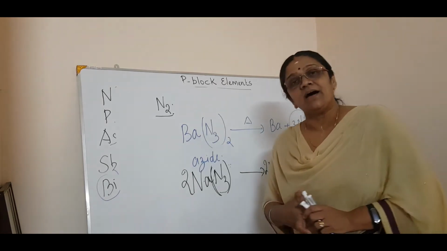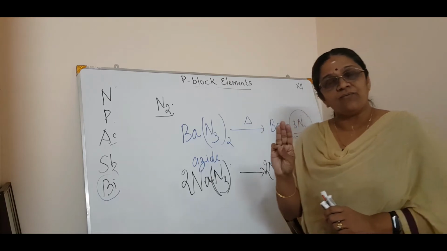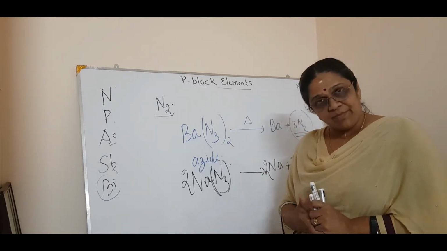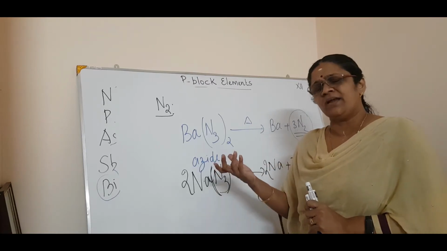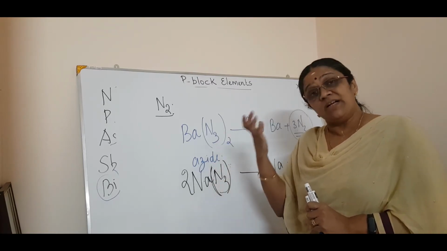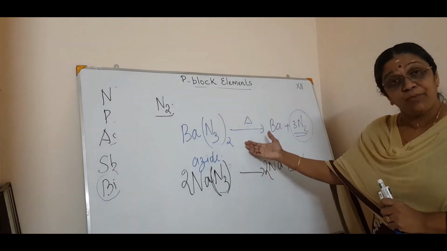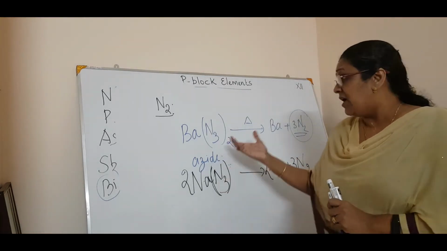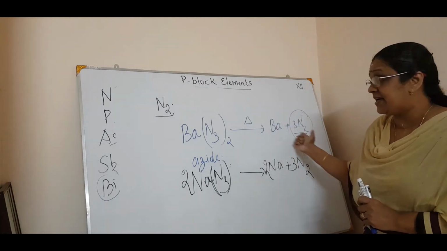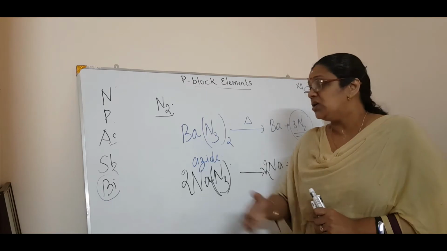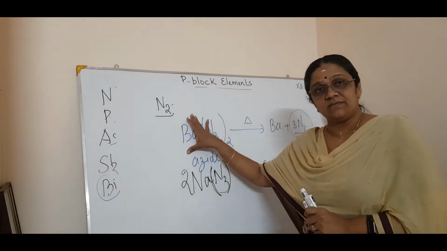So these are the 3 preparations of nitrogen. You got it? It is simple. First is the lab preparation. Second, again you can have it in the lab, that is the thermal decomposition of ammonium dichromate. Then third is very pure nitrogen. Sometimes a question can be asked, how will you prepare very pure nitrogen? That is the thermal decomposition of barium azide. So hope you understood this.